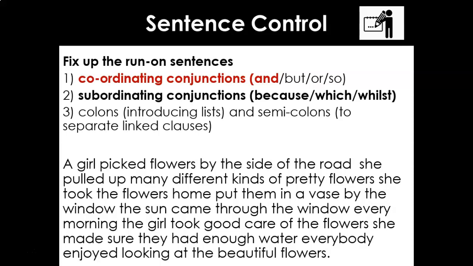We put boundaries in place and we say, pause there a minute, brain, stop thinking, stop focusing on too much, stop trying to do too much. Let's just create moments of thought. So how do we fix these run-on sentences? We can use full stops and capital letters. We can use coordinating conjunctions. We can use subordinating conjunctions, and we can use colons maybe, or semicolons within sentences. So there's actually a huge number of ways that we can take this paragraph and bring it under control.